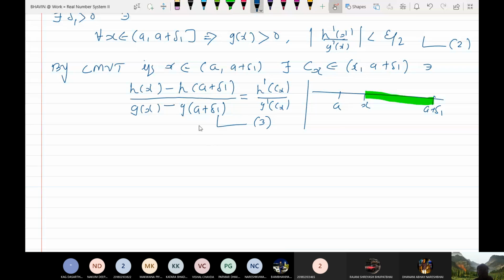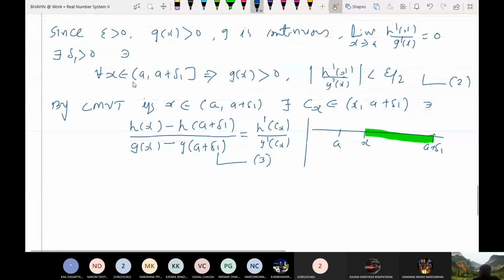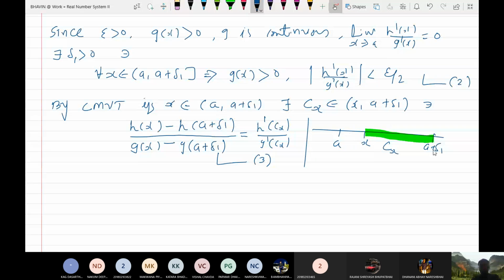Now look at 2 and 3. If your x is between a and a plus delta 1, then h dash x upon g dash x is always less than epsilon by 2. Now your c(x) is between x and a plus delta 1, so definitely c(x) must lie between a and a plus delta 1, isn't it? So what can you say about h dash c(x) upon g dash c(x)?